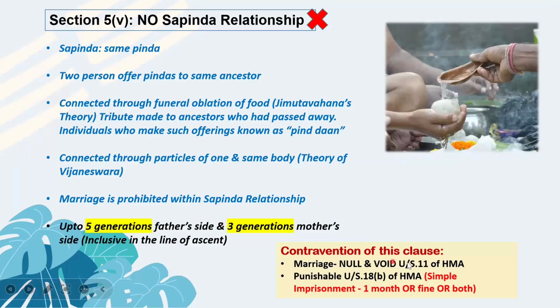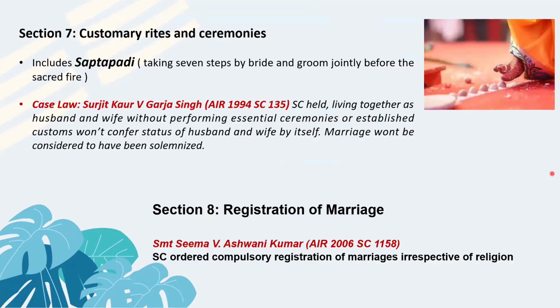So contravention of this clause, what happens? Marriage will be called null and void again under Section 11 of Hindu Marriage Act, and it will be punishable under Section 18B of Hindu Marriage Act, which states that it will be simple imprisonment for 1 month or fine or both. It is similar to that of prohibited relationship. So both will be punishable under Section 18B of Hindu Marriage Act. So we are done with these clauses of Section 5.